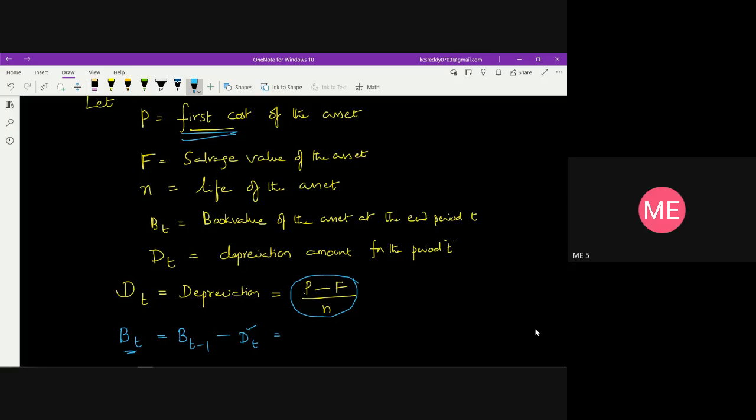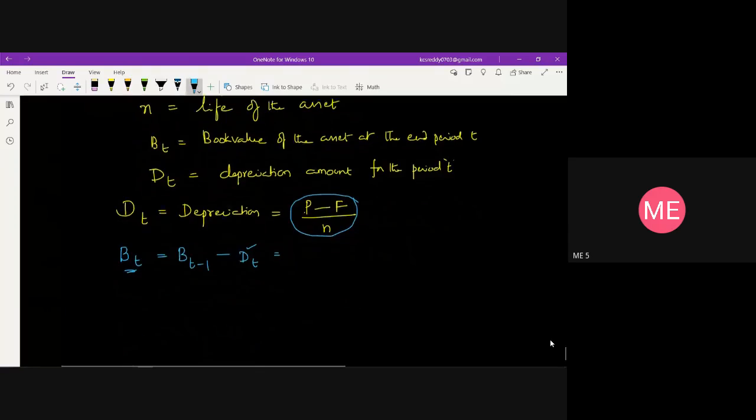For example, we will take one example on this to find out how to calculate the depreciation using this method. Say, for example, a company purchased equipment whose first cost is given as, say, rupees 1 lakh.